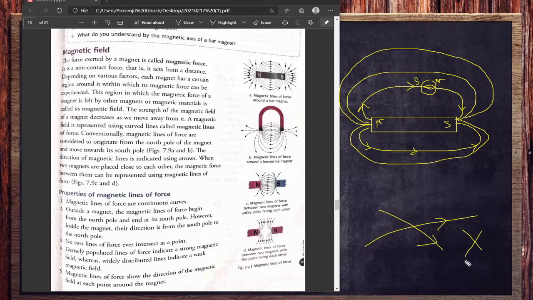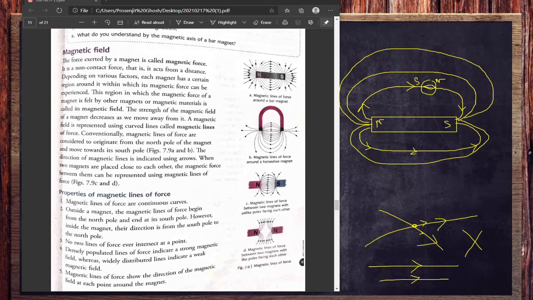What will happen if it is possible? Then we will have two north pole directions in one certain place, which is not possible, right? So directly we can say two lines of force cannot intersect each other. They are always parallel to each other. So that is the idea for the line of force.